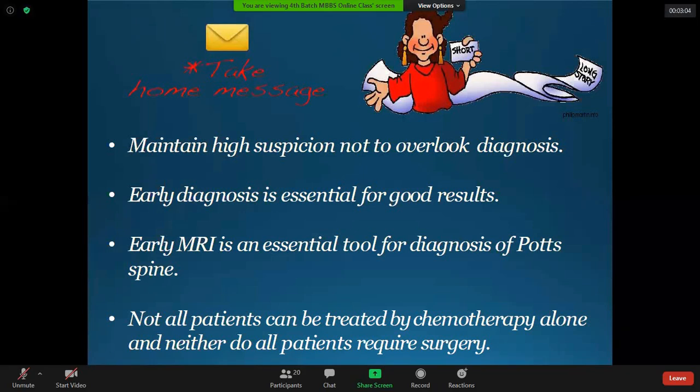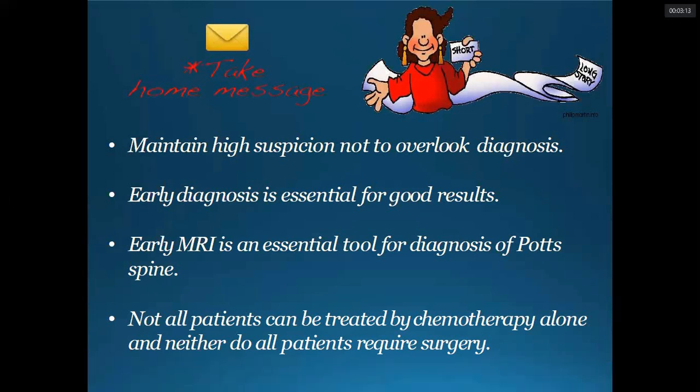You should not forget that this is almost always secondary. So you have to actively look for the primary cause, look for the primary tuberculosis. The different stages by Kumar: pre-destructive, early destructive, and mild, moderate, severe deformity, with clinical and radiological grading. And the diagnostic part: the lab parameters, the ESR, CRP, and the Mantoux test.